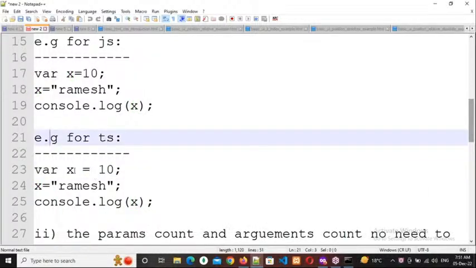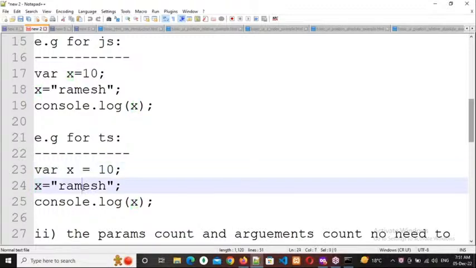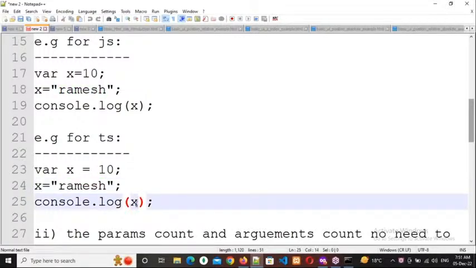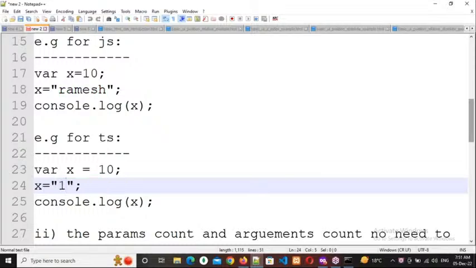Okay. Yes, sir. Since the data type is number and the data is a string here, the data type and data are not matching. It will throw an error on line number 25. Why? The data is not matching. For example, if you write 15 here like this, what is the output I will get? 10, 15, or error? Respond, everybody.